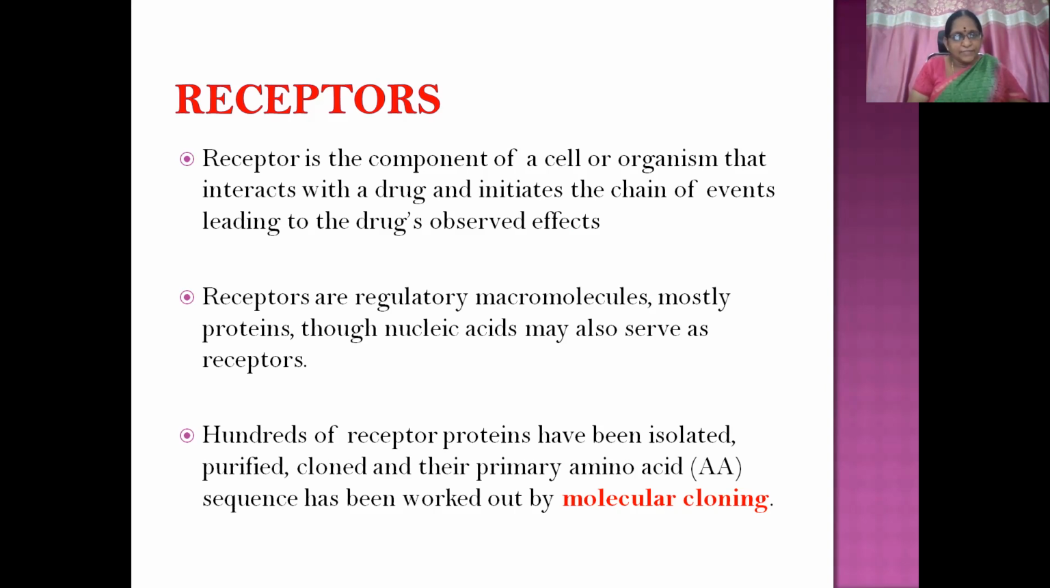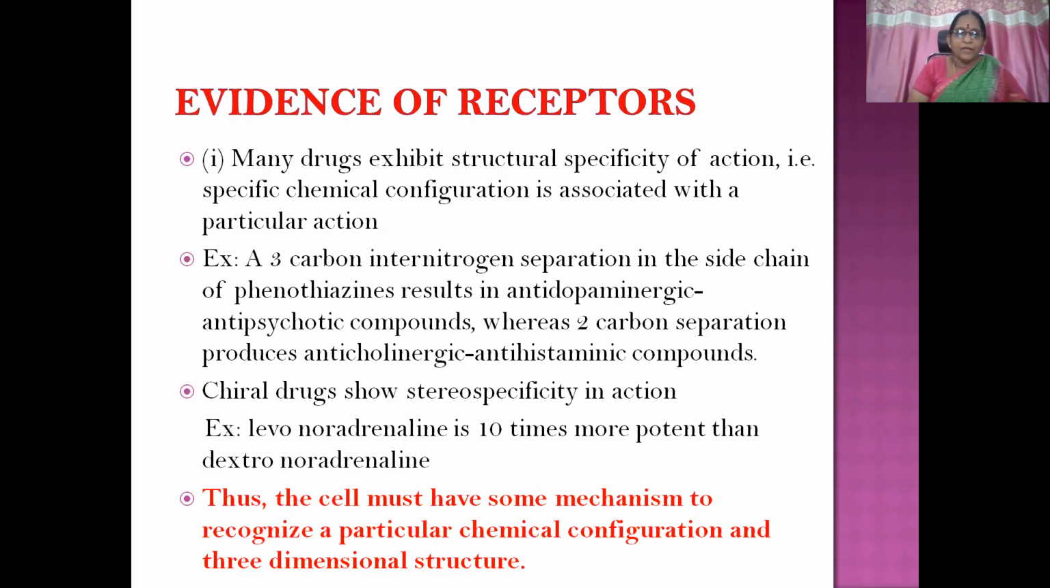And hundreds of receptor proteins have been isolated, purified, cloned, and their primary amino acid sequence has been worked out by molecular cloning methods. Identification of receptors: evidence of receptors. How could they know that a kind of structure, that is a macromolecule, a regulatory protein, is present in the body, which is known as a receptor?